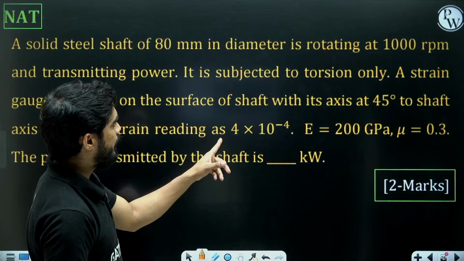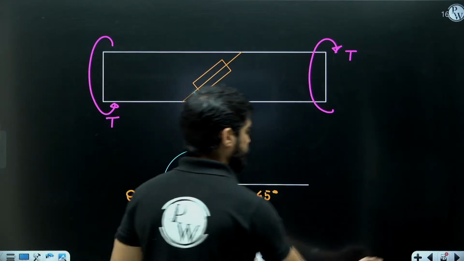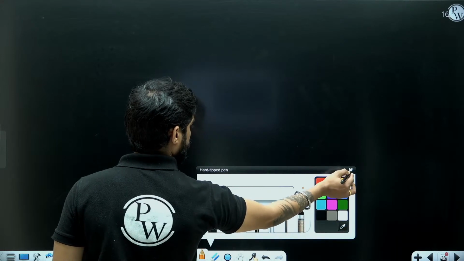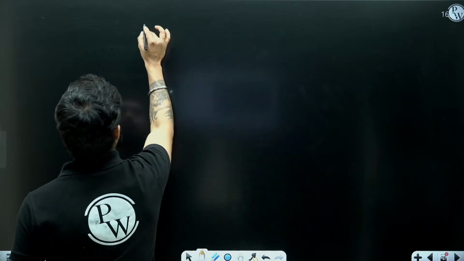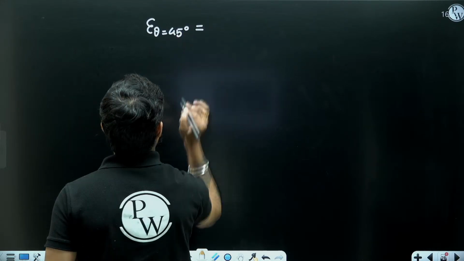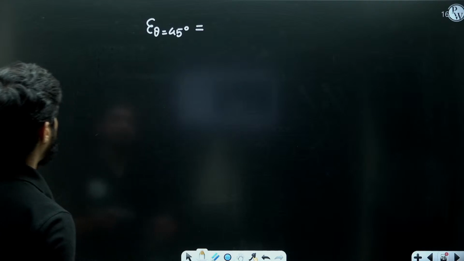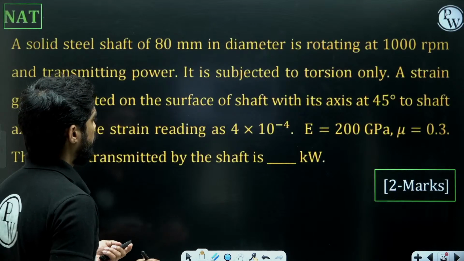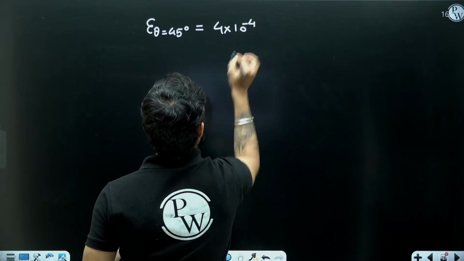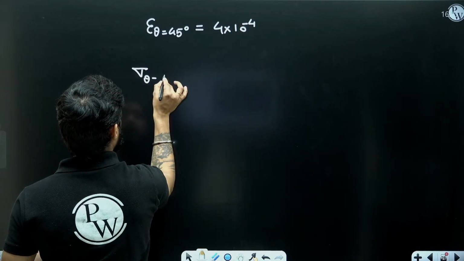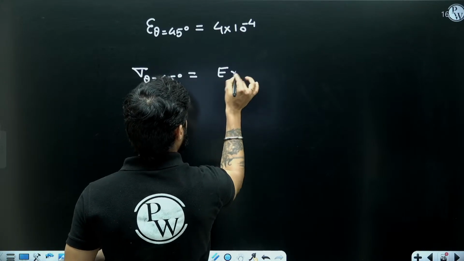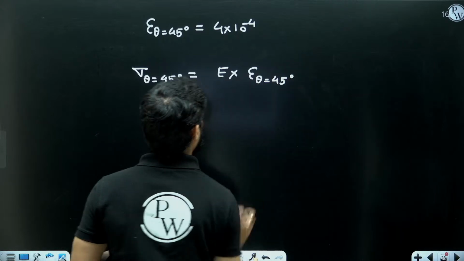So at 45 degree, we have the value of epsilon, right? Epsilon at theta equals to 45 degree is how much? 4 into 10 to the power minus 4. So sigma at theta equals to 45 degree is going to be equal to E into epsilon at 45 degree.